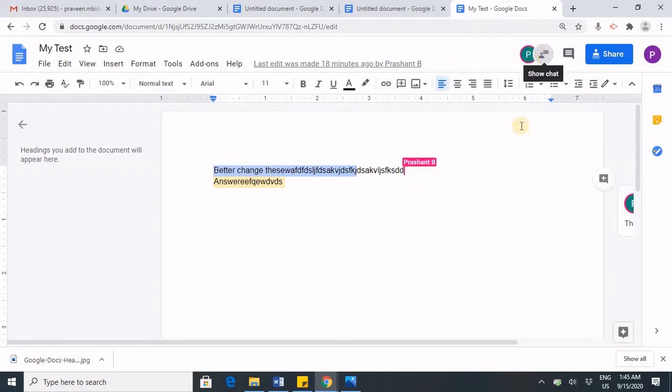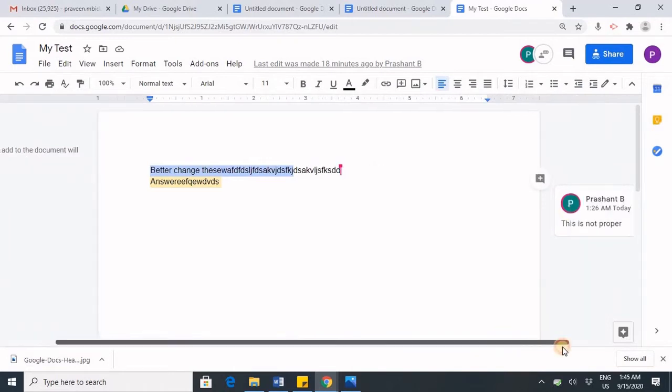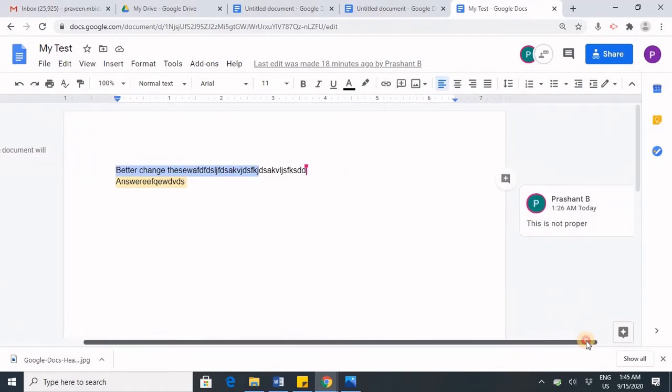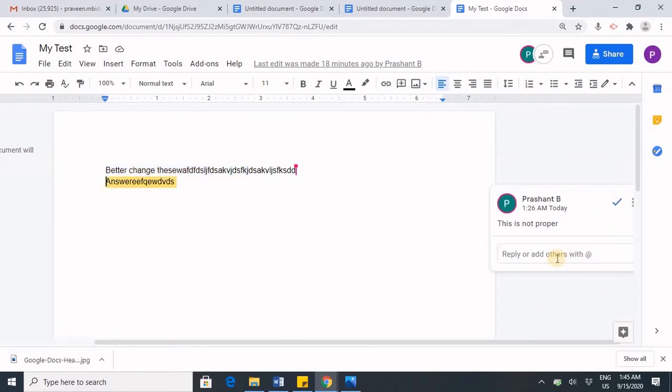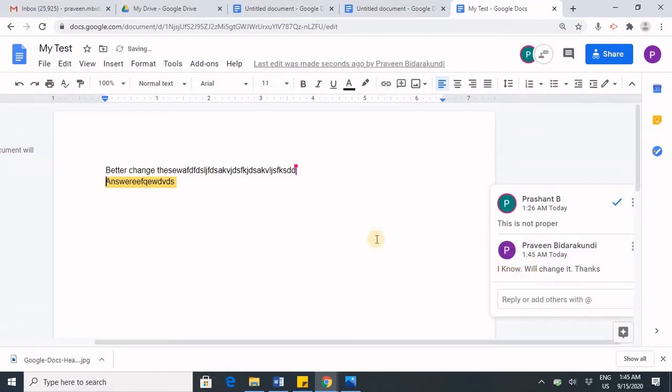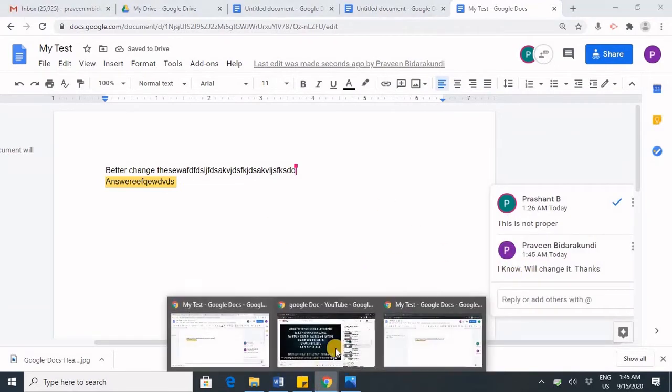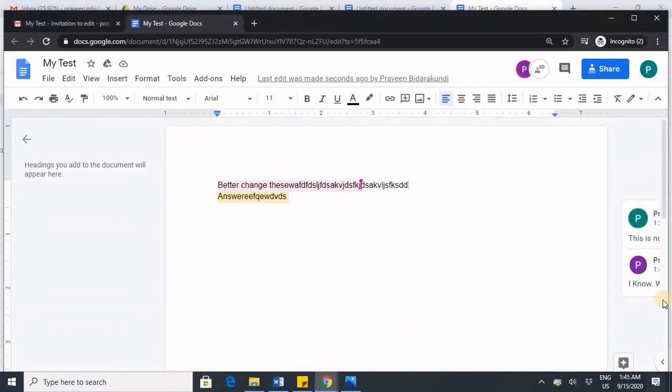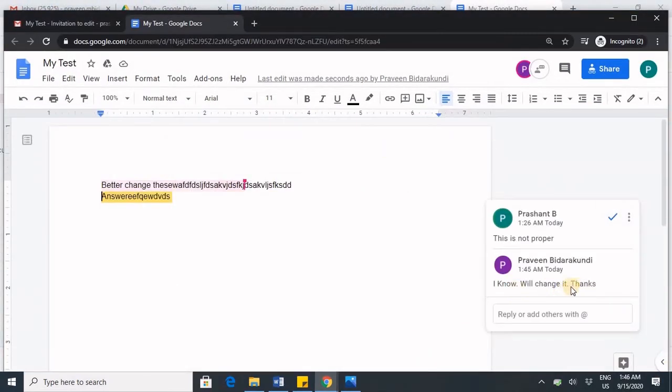When multiple people can be editing on this same document, it will show who has edited what, and also it will show that he has added some comment. Prashant B has added a comment saying that this is not proper, and you can reply back saying that I know, we'll change it. You can reply back. If you reply back instantly, Prashant would be able to see it, and you will change it, right?